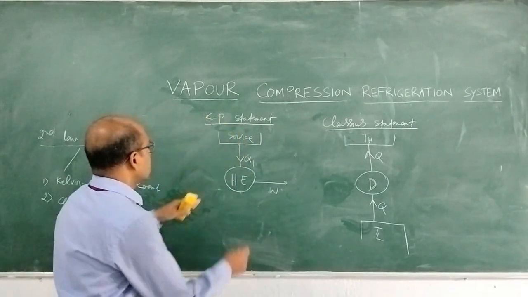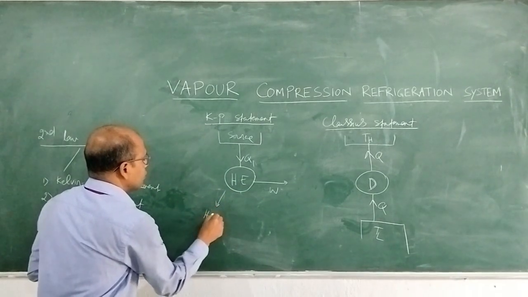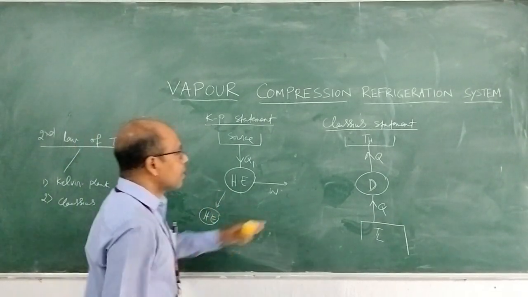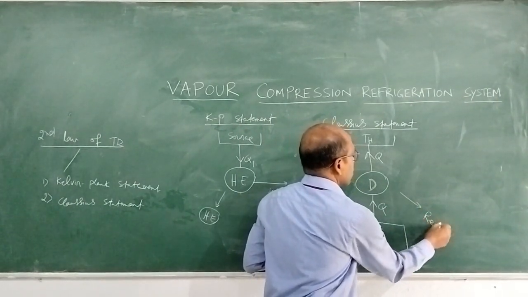The Kelvin-Planck statement is used for the application of the heat engine. From the Clausius statement, we use it for the application of the refrigerator.